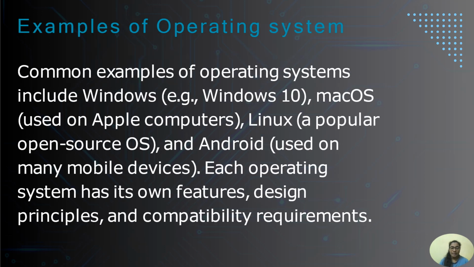Examples of operating system. Common examples of operating system include Windows, example Windows 10, Mac operating system used on Apple computers, Linux, a popular open source operating system, and Android, used on many mobile devices. Each operating system has its own features, design principles, and compatibility requirements.